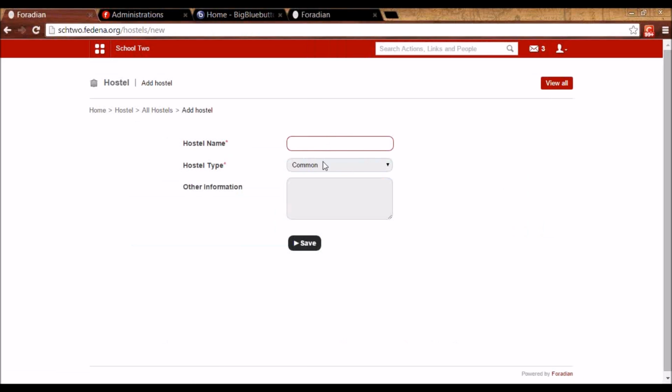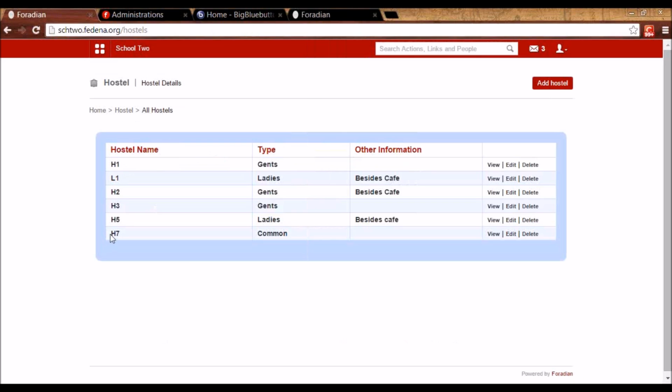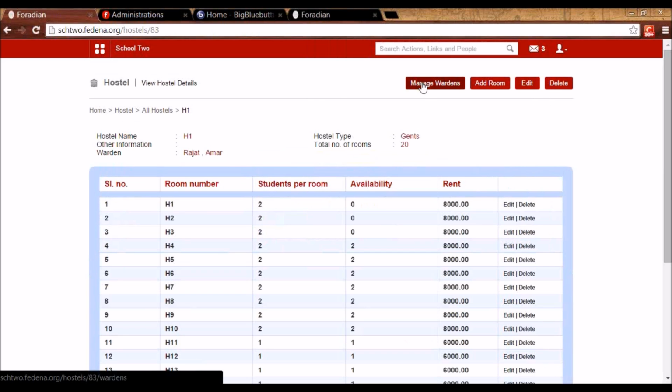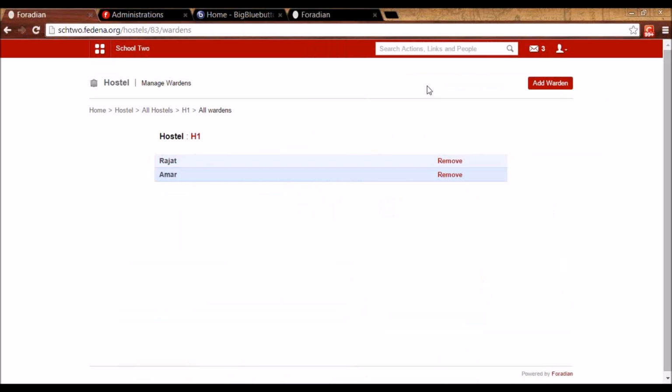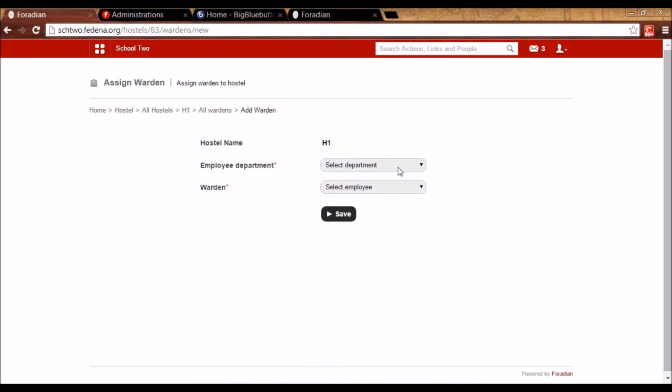I can give the name of the hostel, whether it is common for only males or females, and any other information I can attach. So all the hostels will appear like this. Now for the hostel, I can even create wardens. So the hostel caretaker, I can go to manage warden, and I can add warden, select the department of the employee who I want to assign as a warden, select the employee and save it. I can have more than one warden for the hostels.